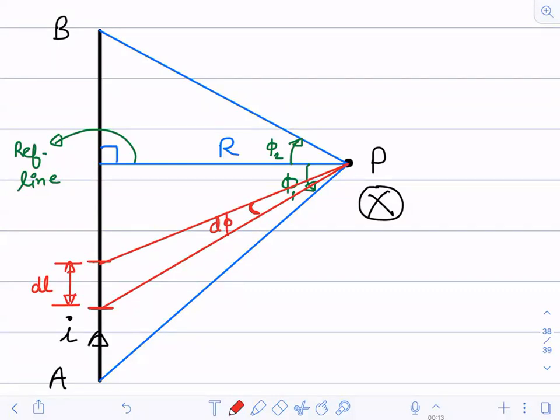Understood? And phi 1 and phi 2 are the angles subtended by these two ends. So let me draw this with the green color itself.